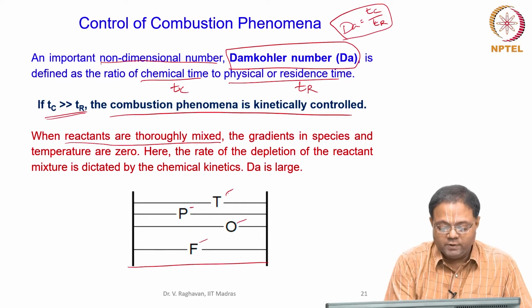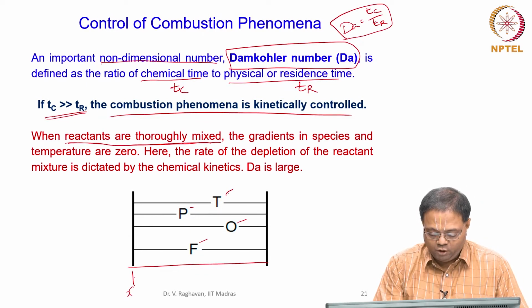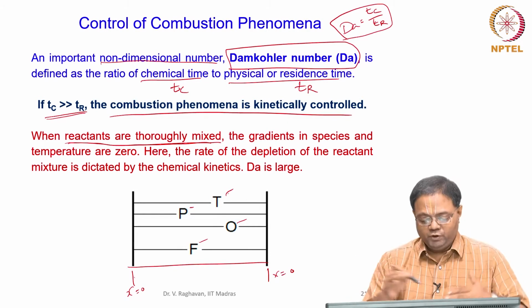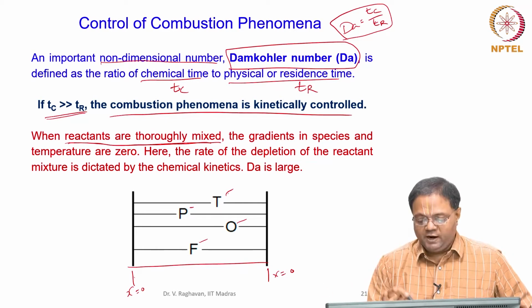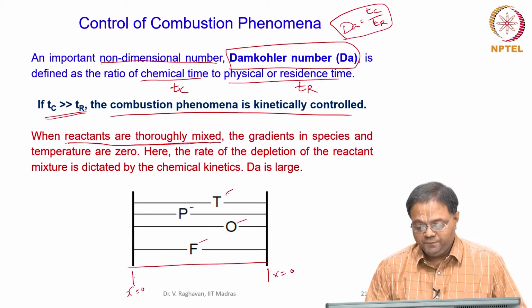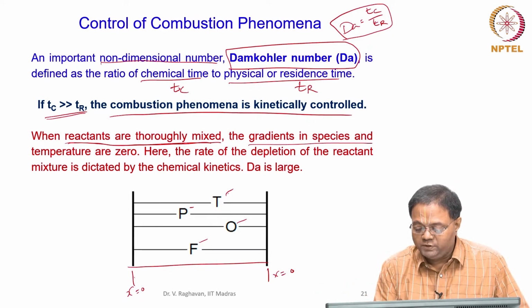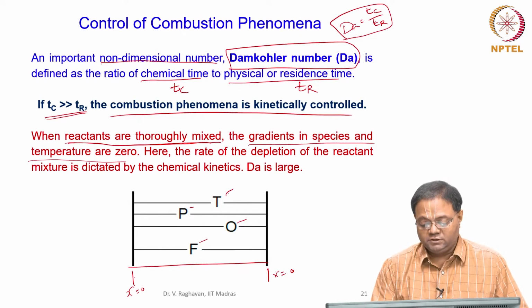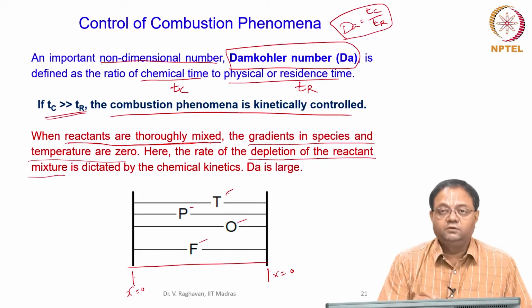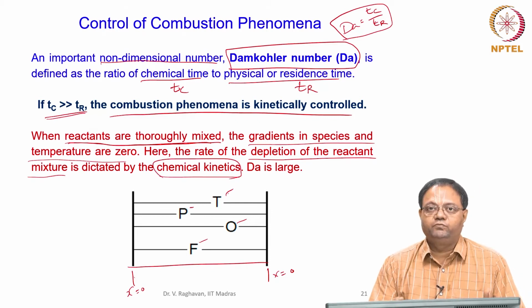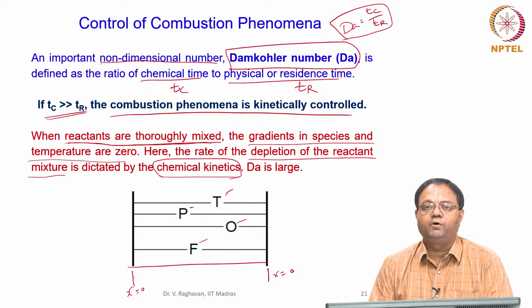So, thoroughly mixed, from x equal to 0 to x equal to L, there is no gradient, okay, that is a well mixed or uniformly distributed reactants are present. Now, after completion of combustion, products will be uniformly present in this. Okay. So, the gradients of species and temperature are negligible, 0. So, in this case, when the reactants are present and you ignite it, the reactant consumption will depend only on the chemical kinetics based upon the temperature. This is totally controlled by the kinetics, the phenomena of combustion here.